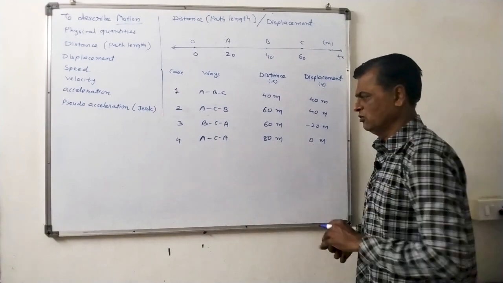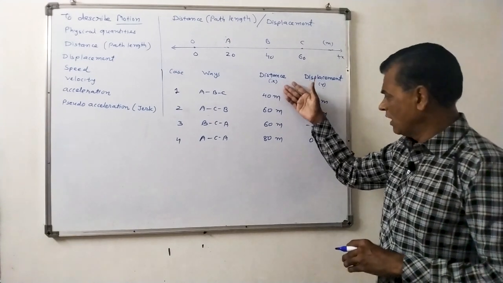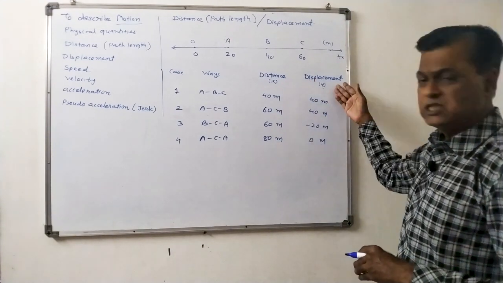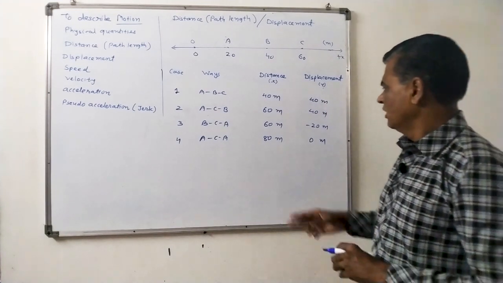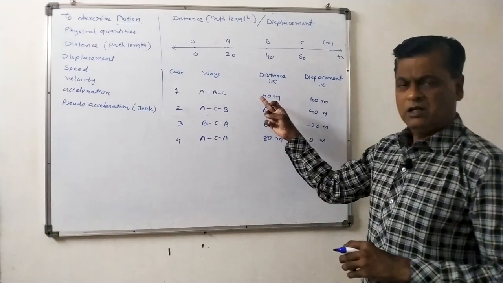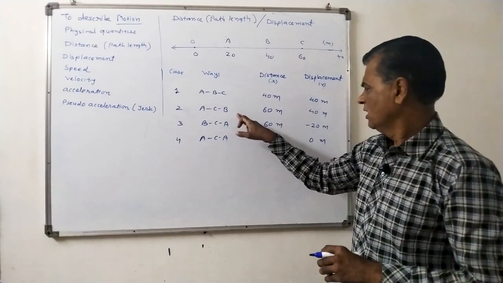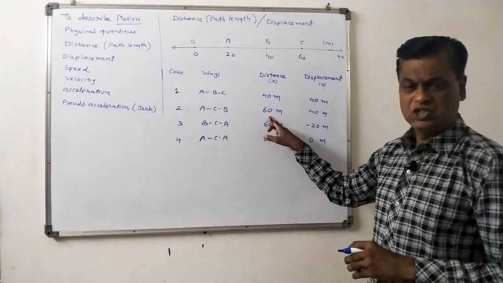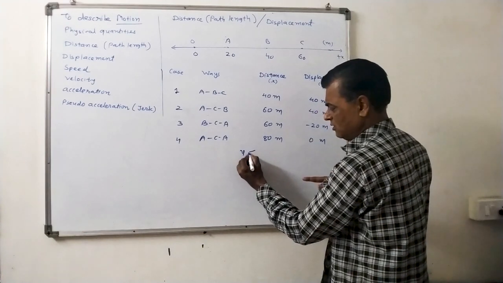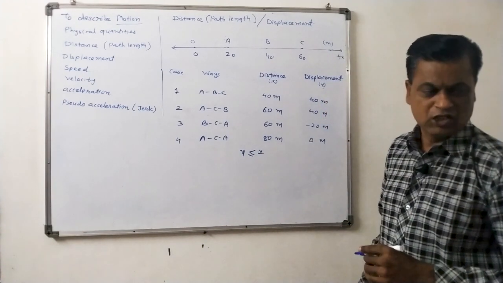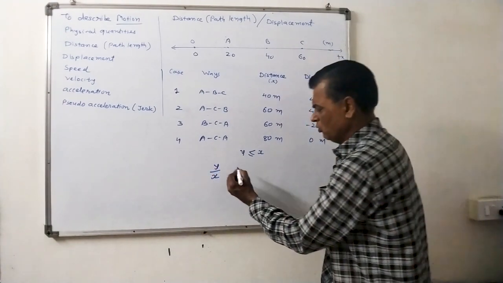So displacement is 0. Now in this table, you can see that path length or distance is always positive, whereas displacement may be positive, negative or 0. Second, in this table, you can see that in the first case distance or path length and displacement are equal. In the second case, displacement is less than distance or path length. So displacement y is less than or equal to x. Now, the ratio of displacement to path length is less than or equal to 1.